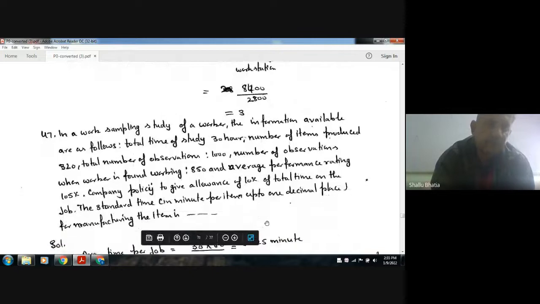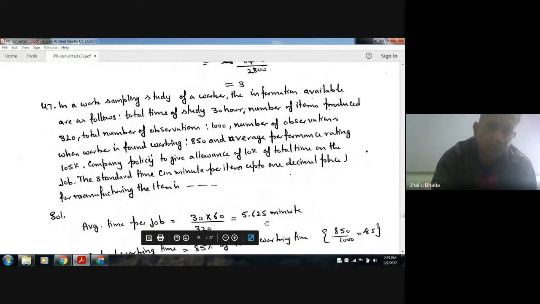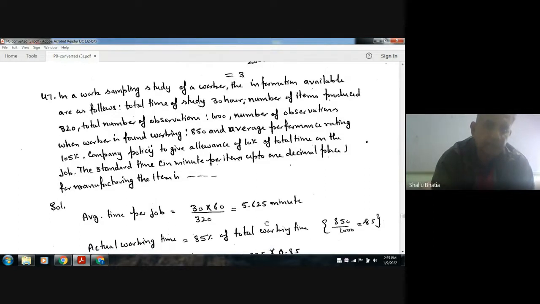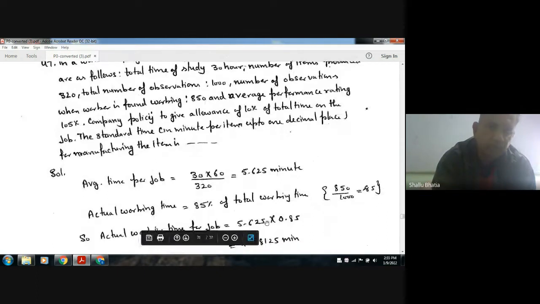Next, in a work sampling study of a worker, the information available is as follows. The total time of study is 30 hours, number of items produced 320, total number of observations 1000, number of observations when the worker is found working 850, the average performance rating 105%, the company policy is to give an allowance of 10% of total time on job. Standard time in minutes per item up to one decimal place for the manufacturing item is?